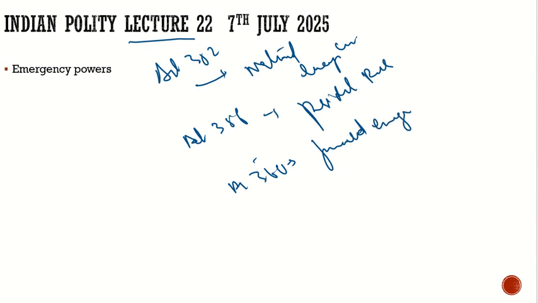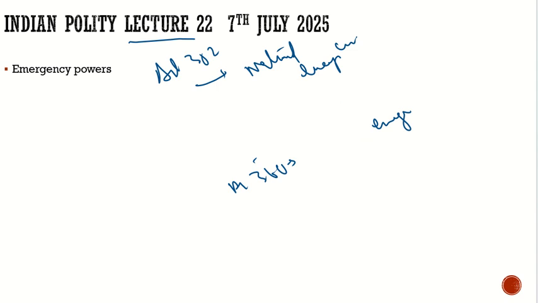So let us discuss them one by one. Let us start with the national emergency and see what types of national emergencies there are. Then we will discuss the president's rule, and then the financial emergency. Starting with the national emergency under Article 352.